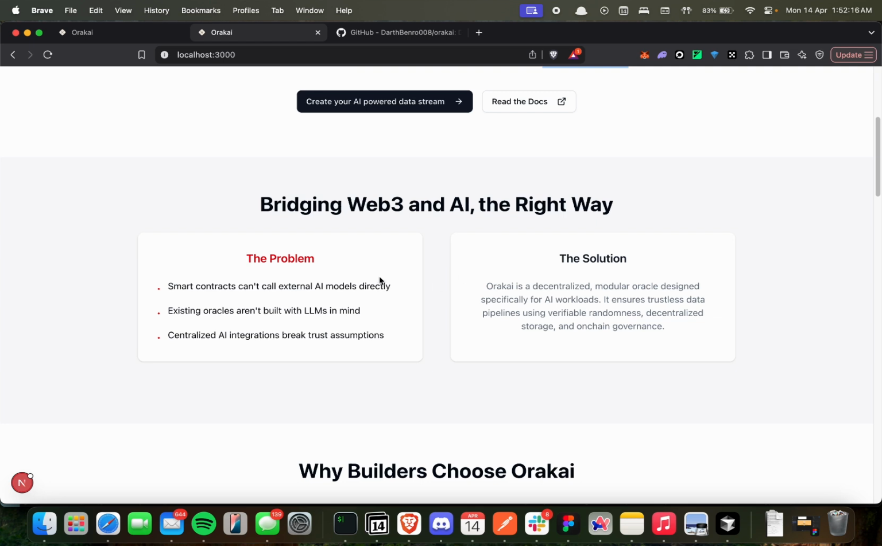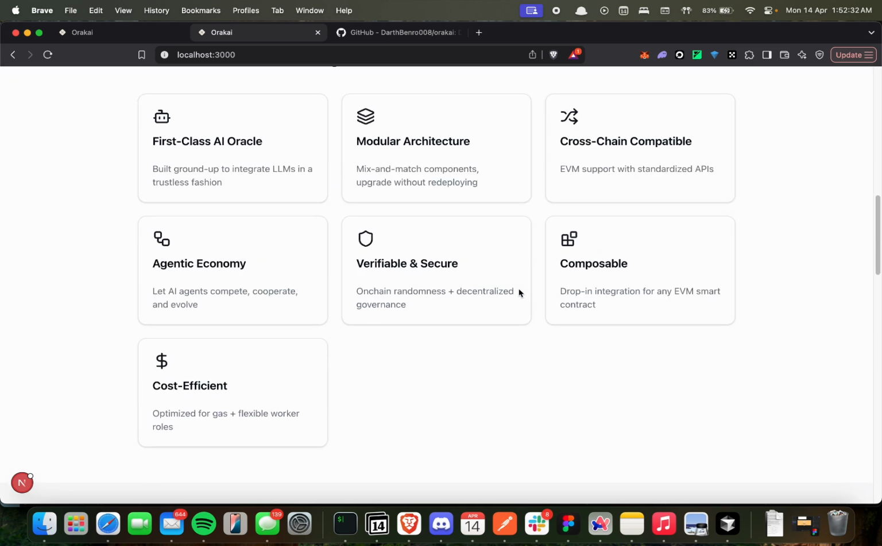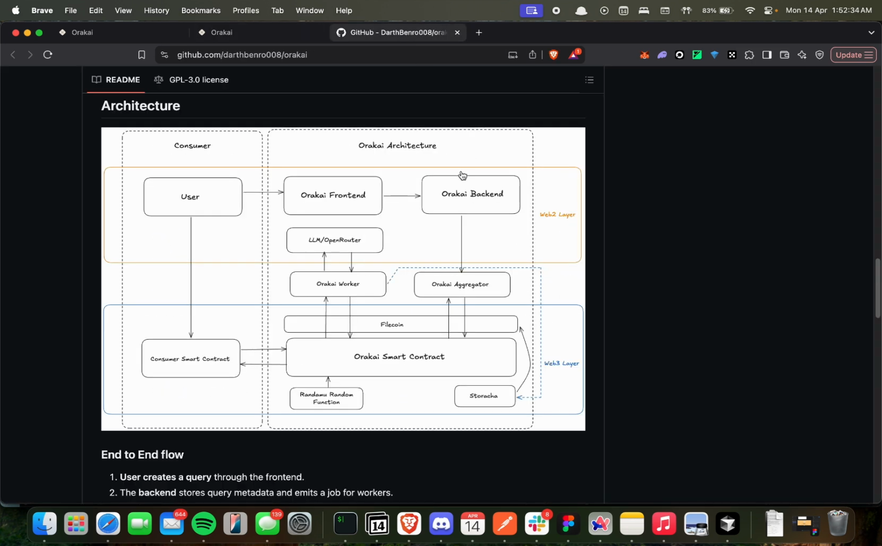So right now, smart contracts on the chain cannot call LLM models directly, and existing oracles like Coinbase are not built with LLMs in mind. And one centralized AI agent breaks trust assumptions. So Orakai is a decentralized modular network that can run everywhere. So how does it work?